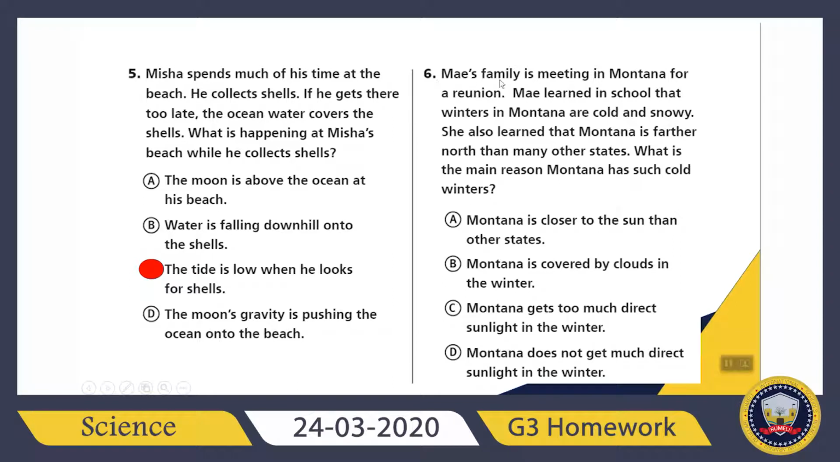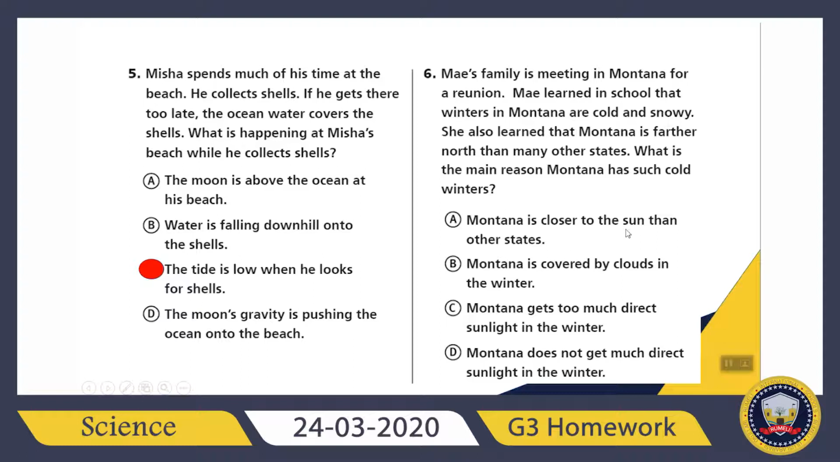What about question 6? It says Mia's family is meeting in Montana for a reunion. Mia learned in school that winters in Montana are cold and snowy. She also learned that Montana is farther north than many other states. So, what is the main reason Montana has such cold winters? Let's read the answers. Montana is closer to the sun than other states. Montana is covered by clouds in the winter. Montana gets too much direct sunlight in the winter. Montana does not get much direct sunlight in the winter.